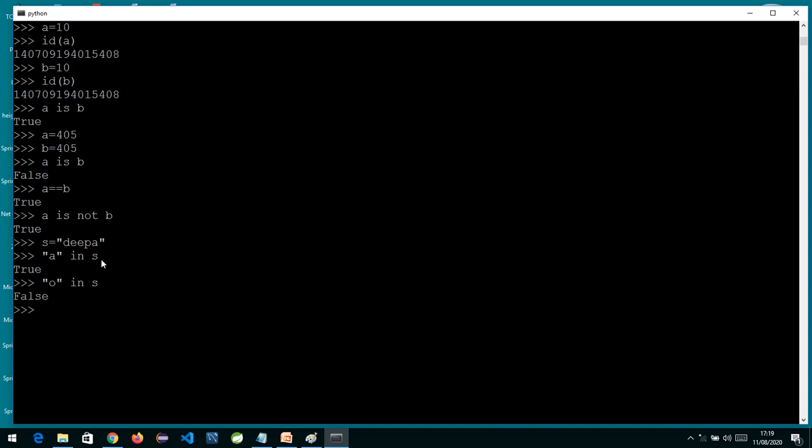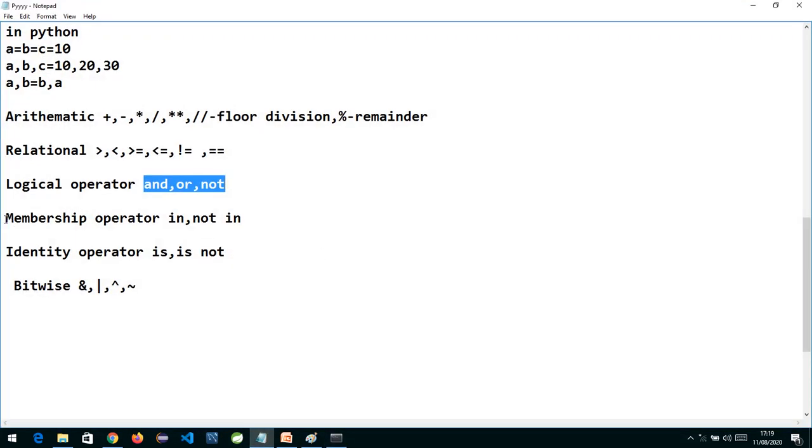Membership, the name itself tells you whether this thing is a member of the given iterable type or not. String is an iterable type of object, so is A present in it? Yes, A is present, so it will return true. If not, it will return false. So this is what we call the membership operator. In and not in: if it is not present, the case is reversed. If it is not present, it will return true, and if it is present, it will return false. So the membership operators are in and not in, and the identity operators are is and is not.